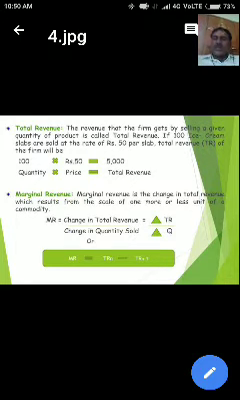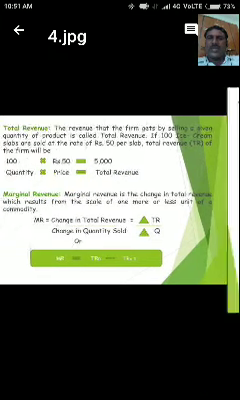Another principle is there: marginal revenue of N units is equal to total revenue of N units minus total revenue of N minus 1 units. This is also another principle.